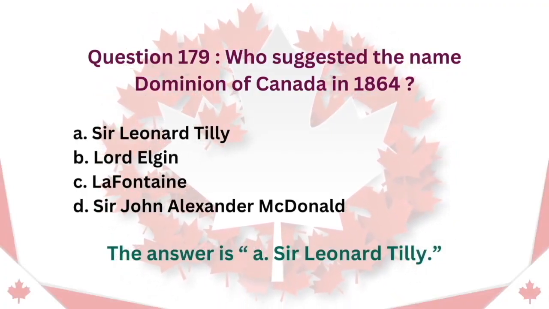Question 179. Who suggested the name Dominion of Canada in 1864? A. Sir Leonard Tilley. B. Lord Elgin. C. Lafontaine. D. Sir John Alexander Macdonald. The answer is A. Sir Leonard Tilley.